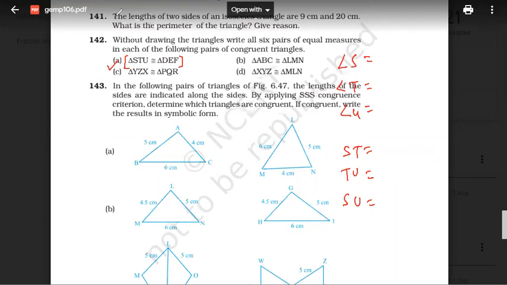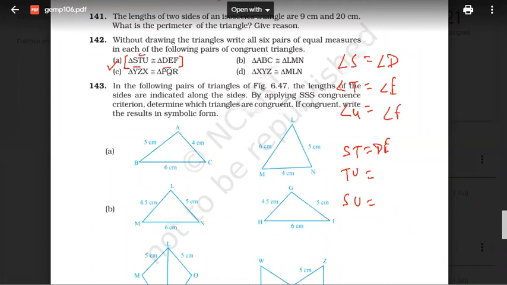Yes, very good. Everyone is getting the corresponding theory? Principle of correspondence? So angle S is equal to angle D, right? Angle T is equal to angle E. Angle U is equal to angle F. Then ST, first two, DE.